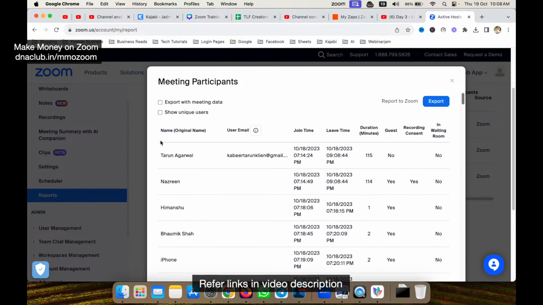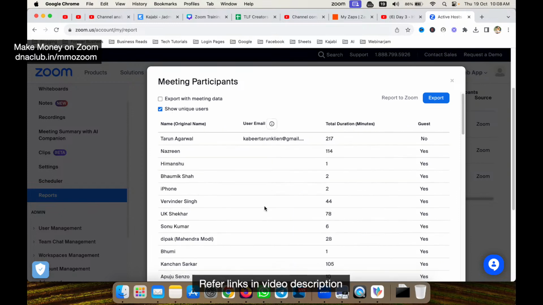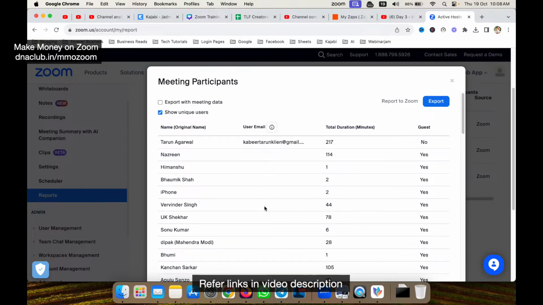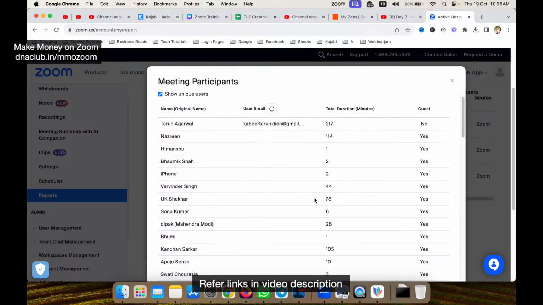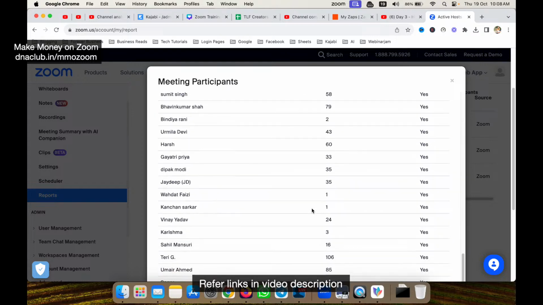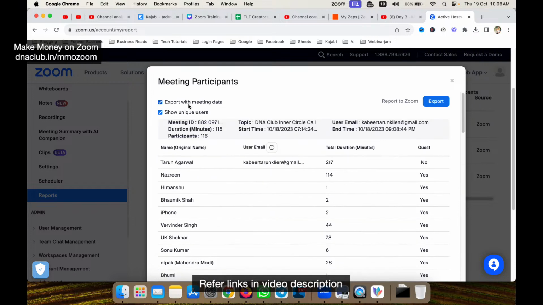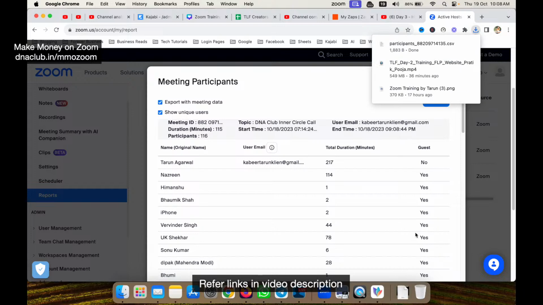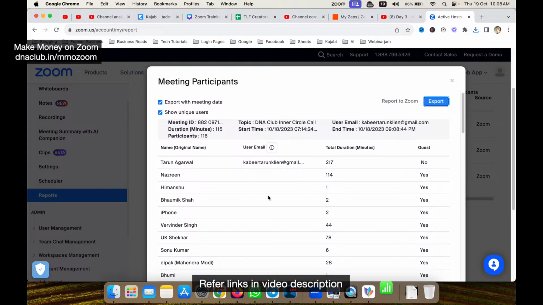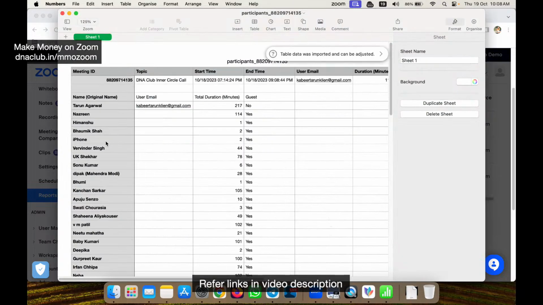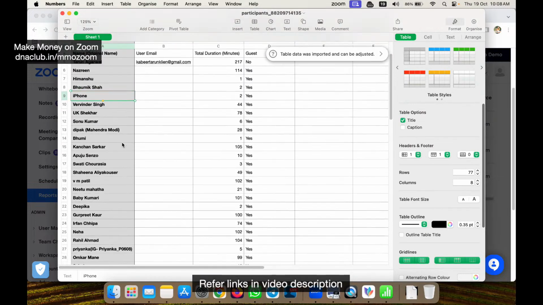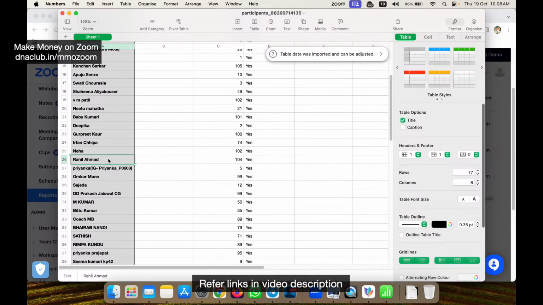Also, I can click here on show unique users, which means, suppose they are joining again and again, this is all the people you can see. And I can also click here on export. If I click on export data, it is exported into an Excel file. If I open this Excel file, I can see this entire report, who all attended my meeting. Can you see in the Excel file the name of the person, like Rahil Ahmed, he was in the meeting for 104 minutes.